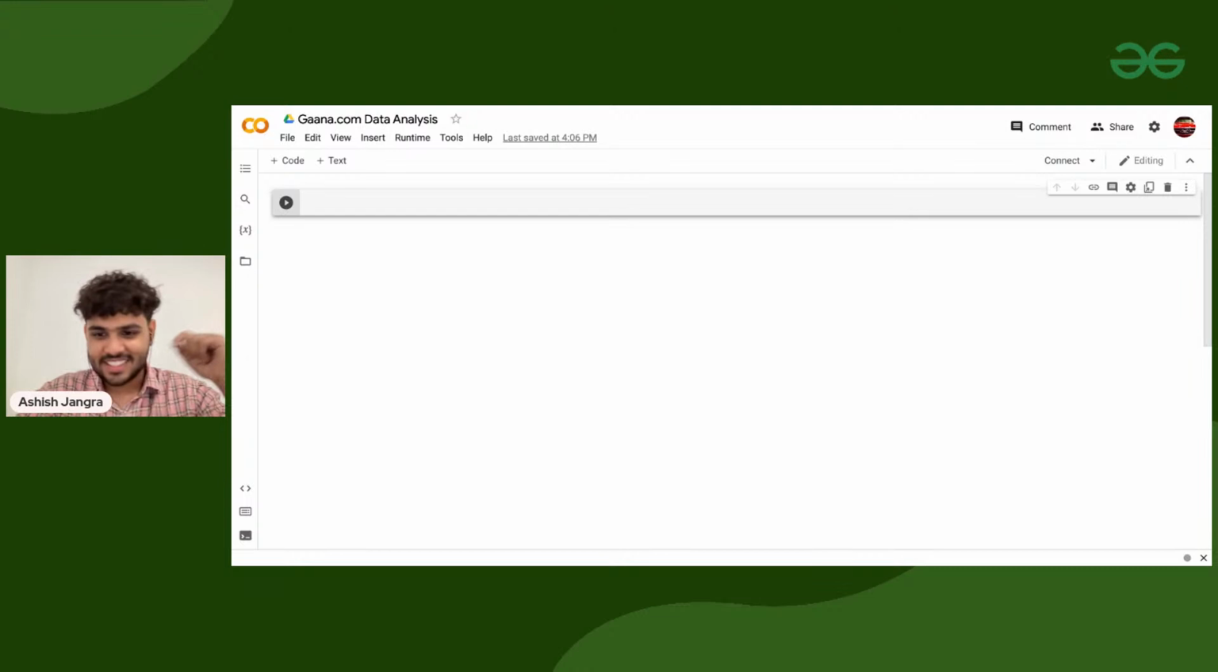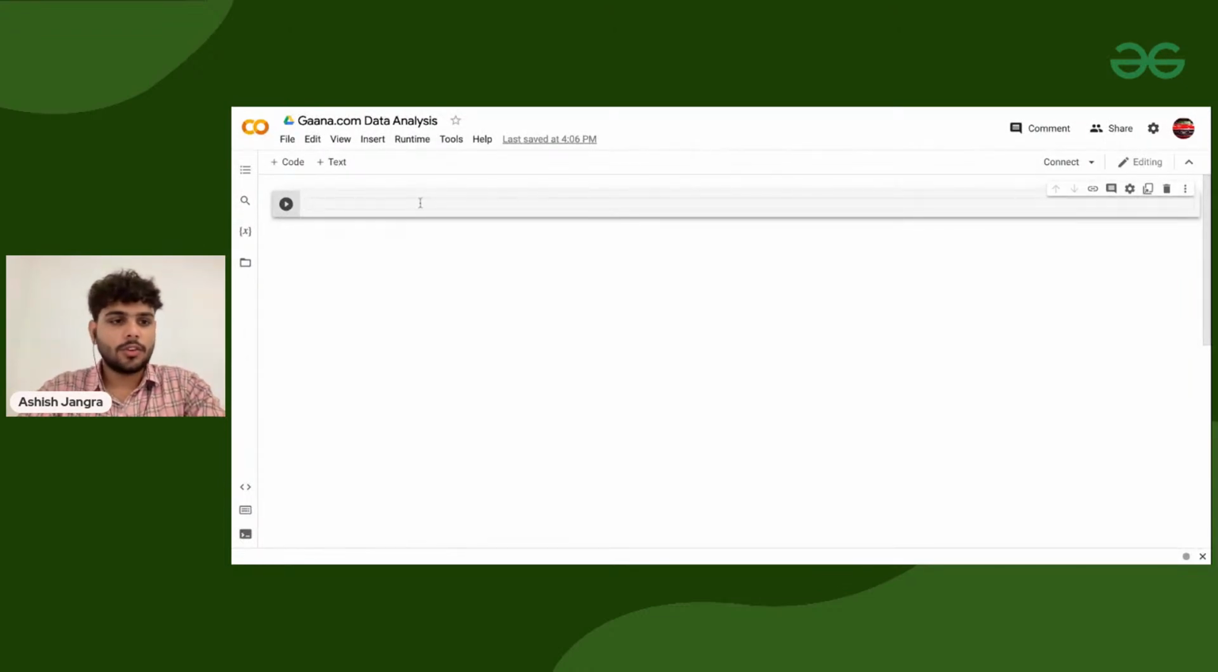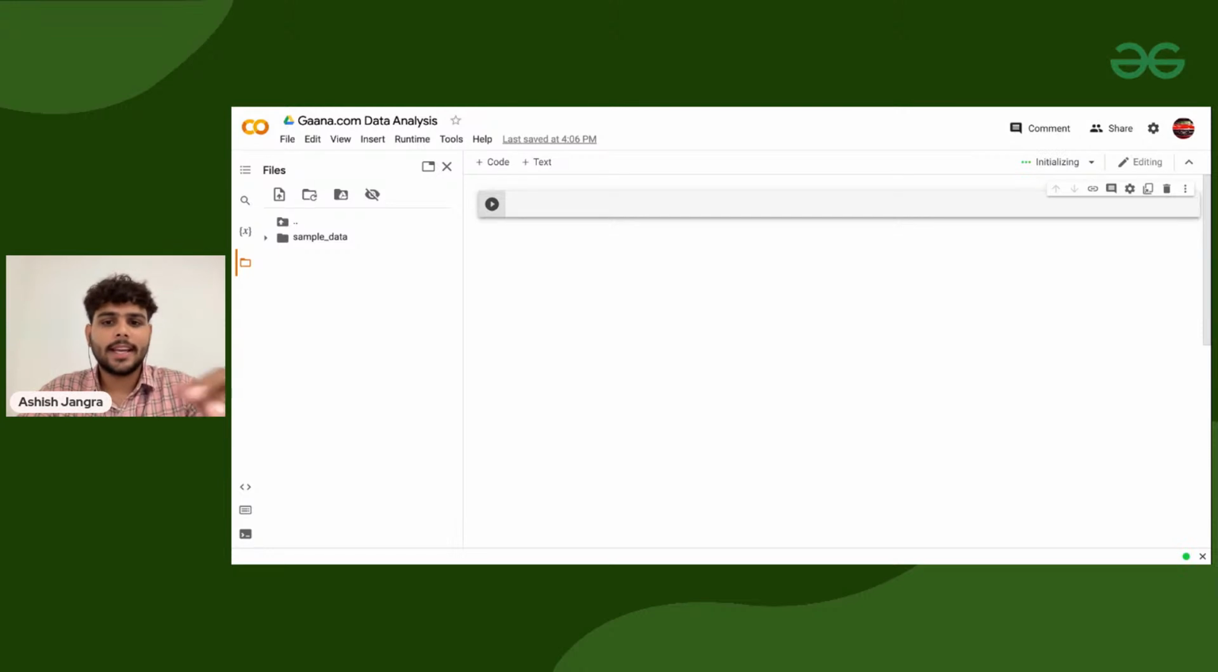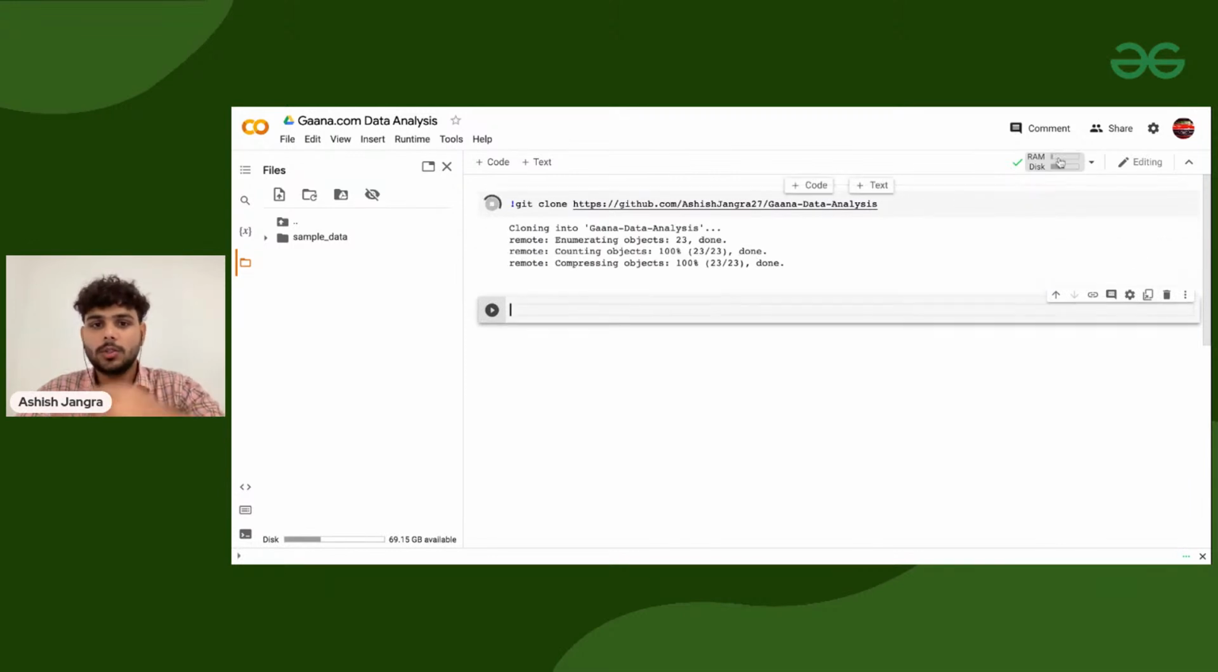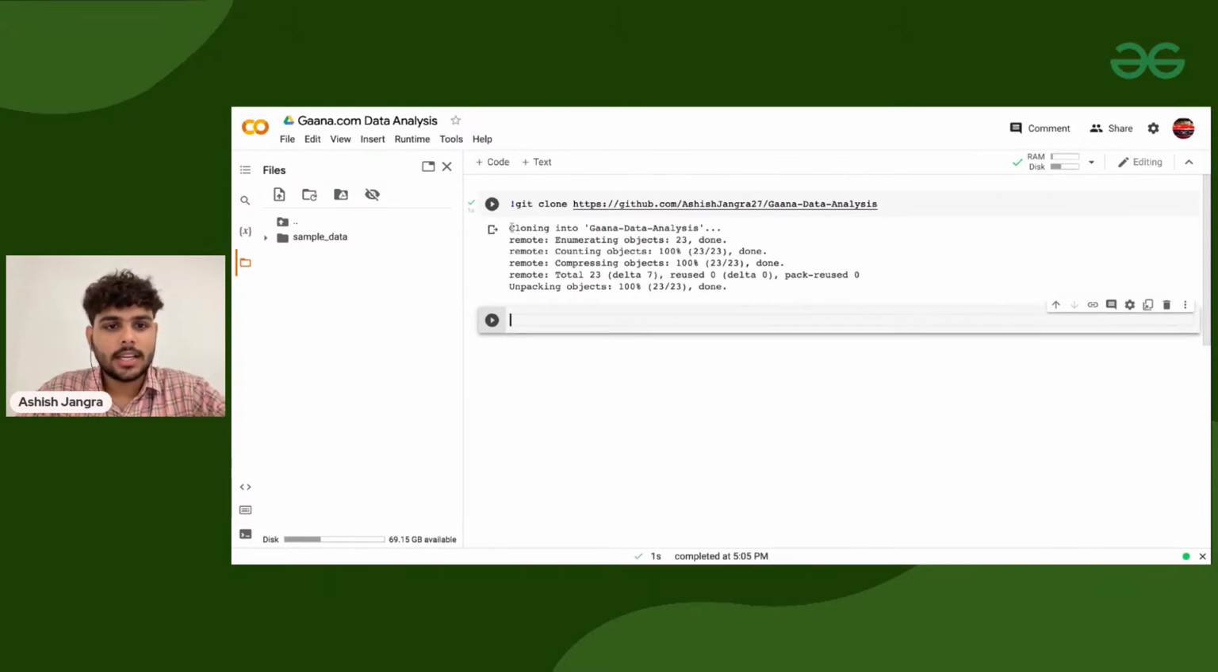Okay, so first of all, we need to load this data set. Because this is a GitHub file, I'm going to copy this GitHub link of the repository, and using git clone, I can clone the whole repository. Apart from that, you can also download this file and upload it here. I'm writing an exclamation mark, git clone, and providing the whole link of the repository. If I execute it, it will fetch the resources, and here you can see it is cloning the GitHub repository.